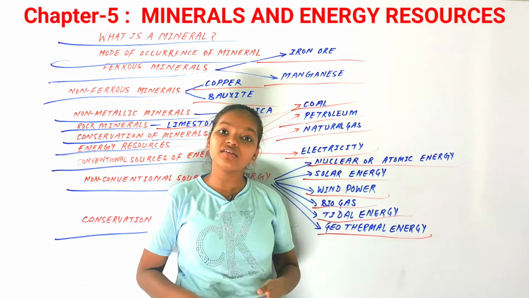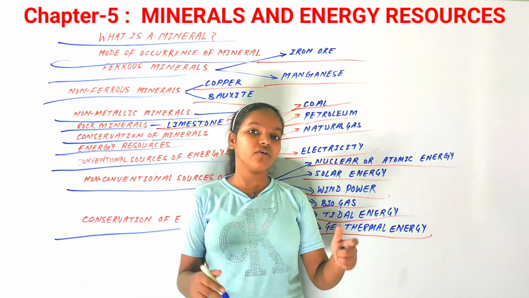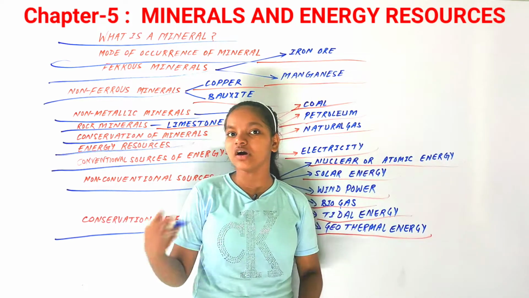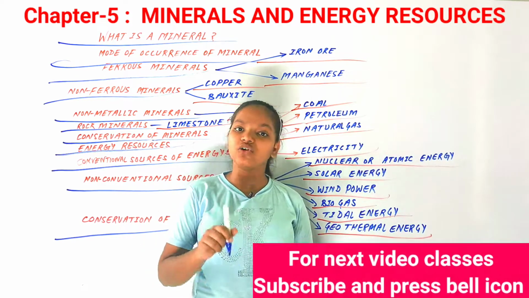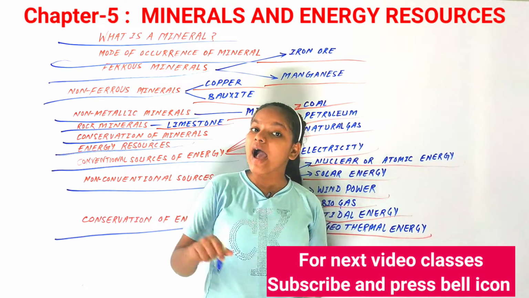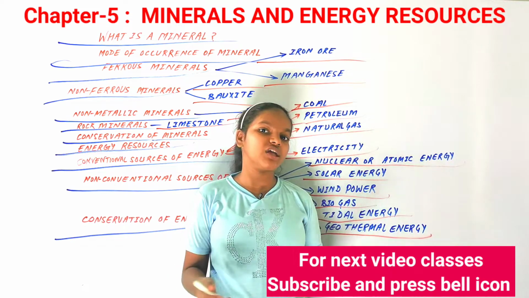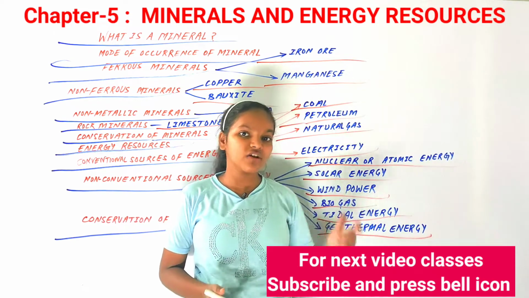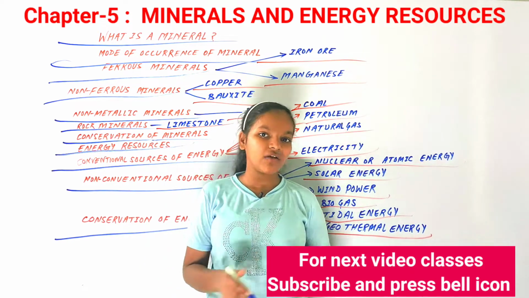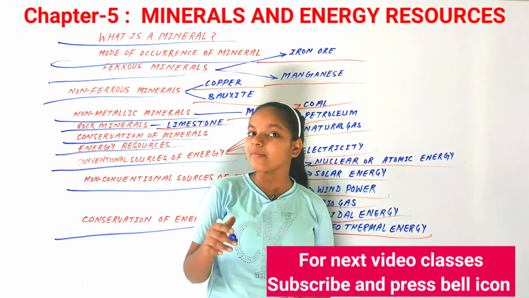After that we discussed the energy resources, where we covered the conventional sources of energy and non-conventional sources of energy, like biogas and geothermal energy. We discussed wind power, tidal energy, and solar energy as well. So you could say that these are non-conventional energy resources that we should use. That is all we have discussed in this chapter. I have discussed all the topics and subtopics.